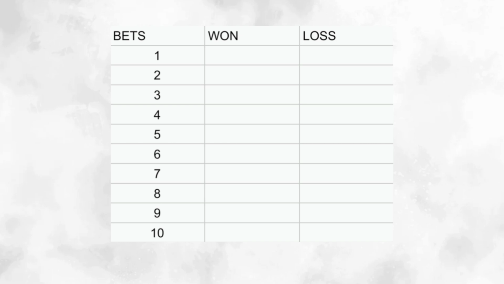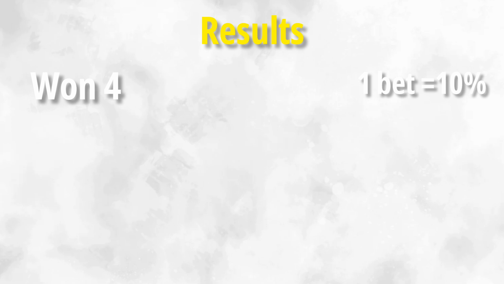Right now we're moving on to this third step. After that, you should check your results. So as I said, every bet equals 10%. Let me say after these 10 bets, you won 4 out of the 10 bets, which means your win rate equals 40%, which is not profitable.